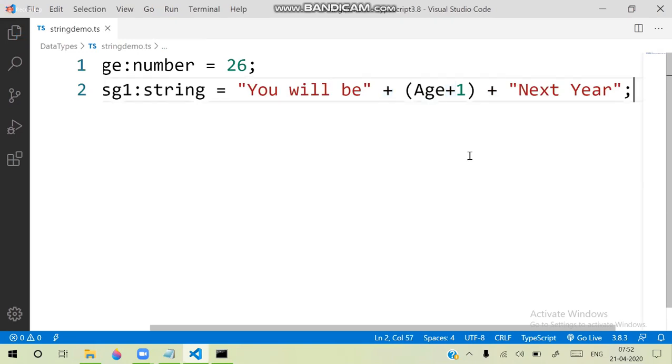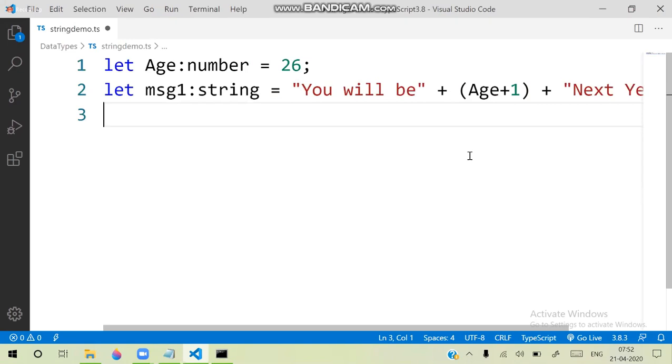But now, in the latest versions from ES5 onwards, TypeScript also supports this. I am assigning a message to a string, and the string can be enclosed in backticks. This is a backtick. In backticks, I am writing the same thing. Observe here, in a string you can embed expressions.